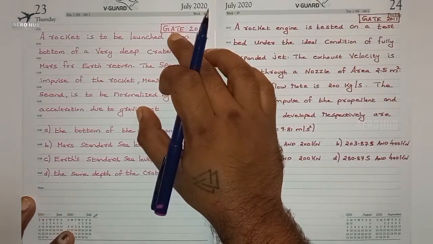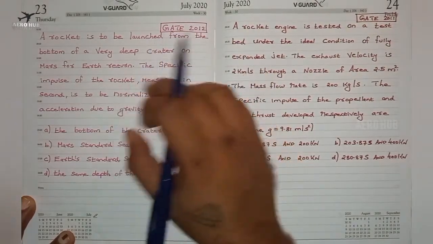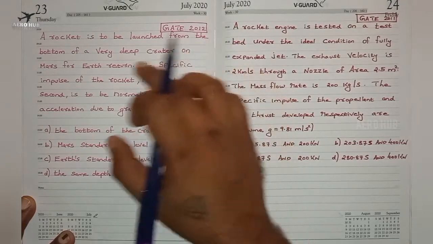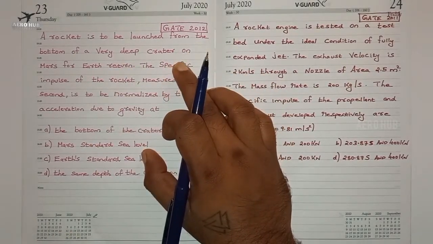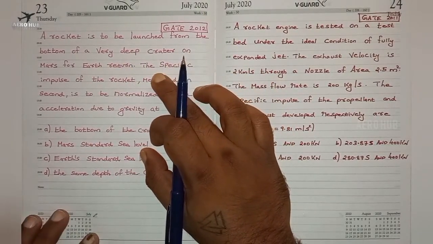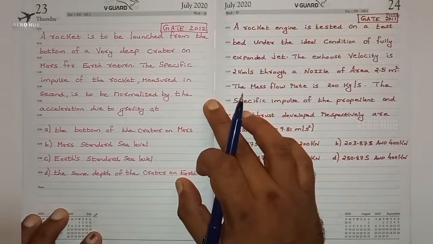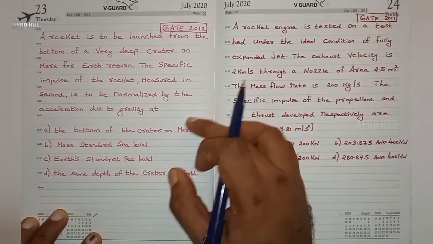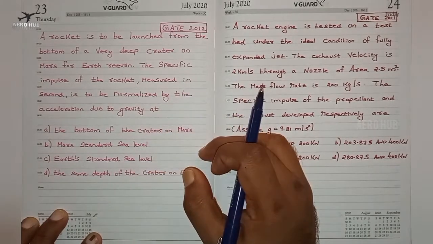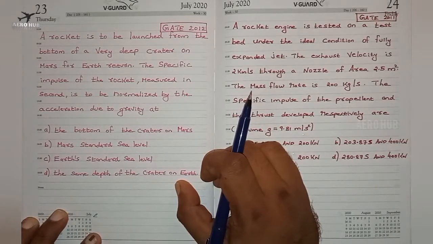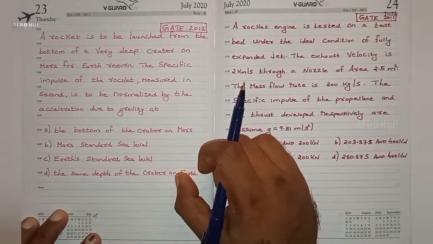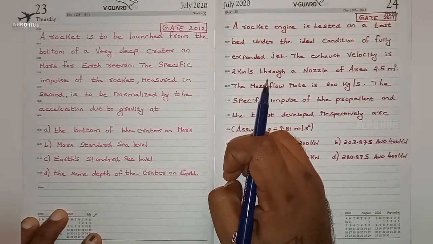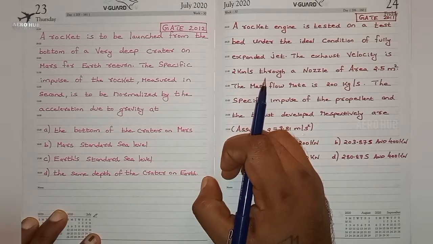This question was asked in GATE 2012. A rocket is to be launched from the bottom of a very deep crater on Mars for Earth return. The specific impulse of the rocket, measured in seconds, is to be normalized by the acceleration due to gravity at: option A, the bottom of the crater on Mars; Mars standard sea level; Earth standard sea level; the same depth of the crater on the Earth.